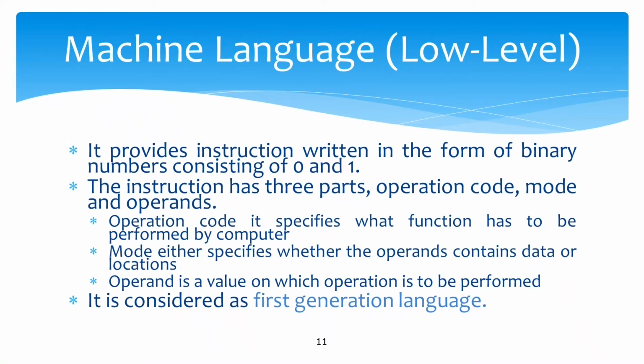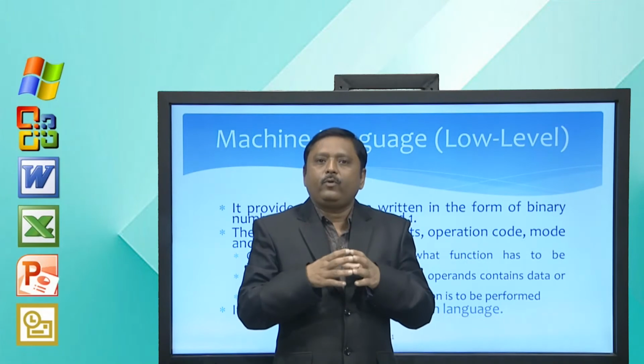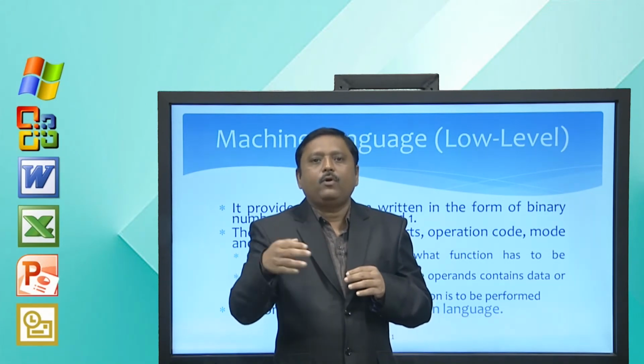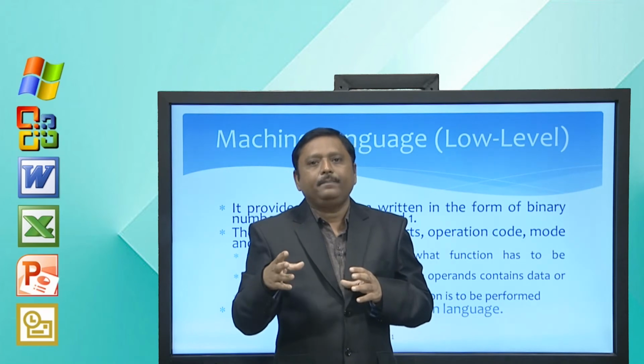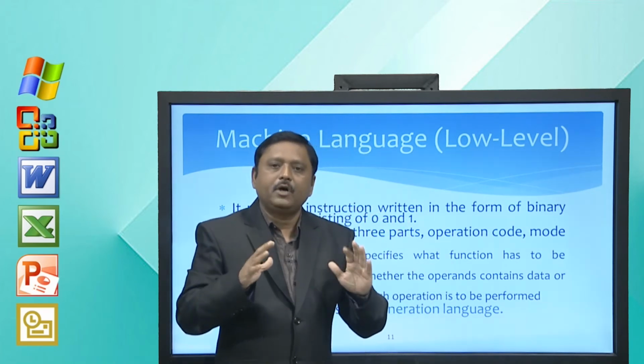For example, if I want to add something, I must have that value. So, operand specifies that part. Now, it is considered a first generation language, because earlier people wrote programs directly in the form of 0s and 1s, which can be understood by the machine.